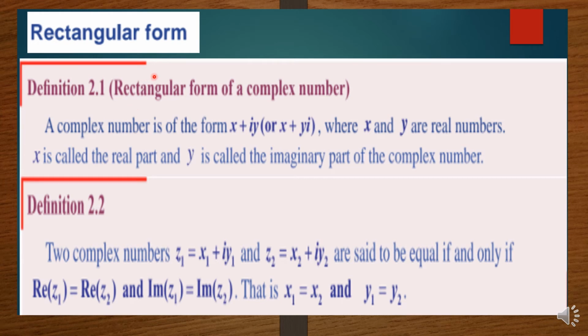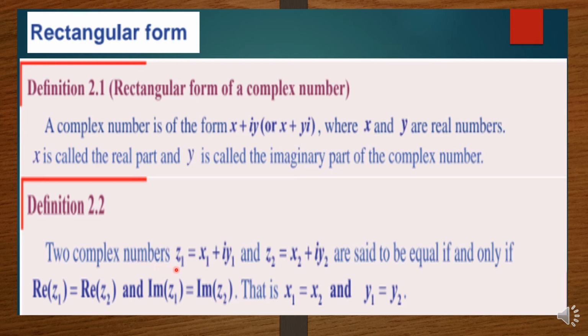Rectangular form. We can represent the complex number in rectangular form. A complex number which is of the form x plus iy or x plus yi. You can write i in front or at the back, where x and y are real numbers and here x is called the real part and y is called the imaginary part of the complex number. So when you take the imaginary part you should not say yi, only the coefficient of i you have to take, that is y.